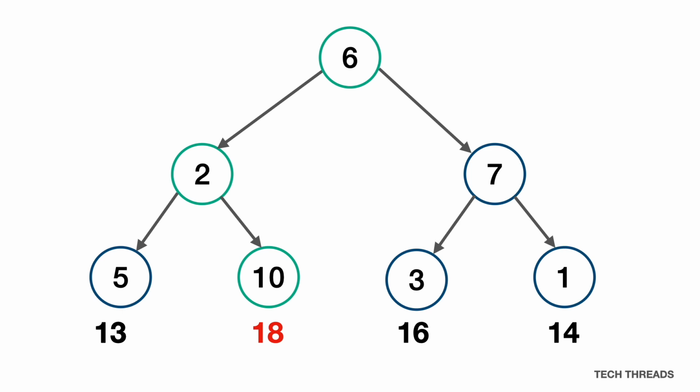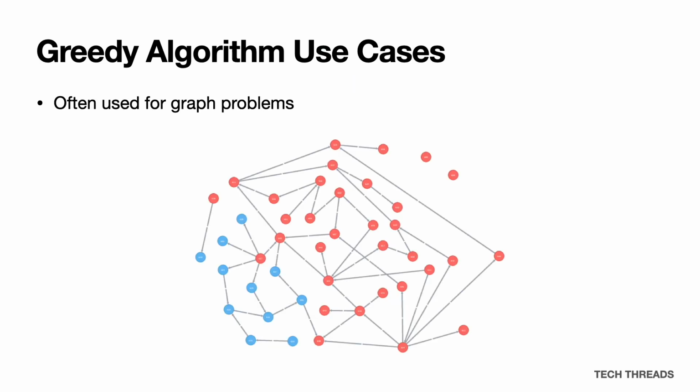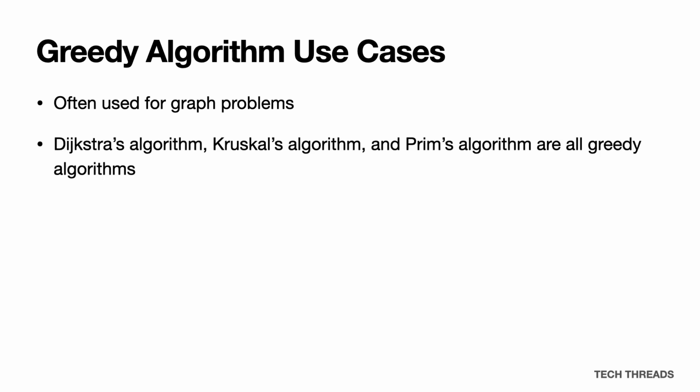However, in a tree much larger than this, brute force would simply be too slow, and so using a greedy algorithm, which has given us a pretty good solution in a much faster time, would have been the better decision to make. Greedy algorithms are often used for graph problems. Some of the most notable of these are Dijkstra's algorithm, Kruskal's algorithm, and Prim's algorithm. We're going to take a quick look at how Prim's algorithm uses a greedy algorithm design strategy.